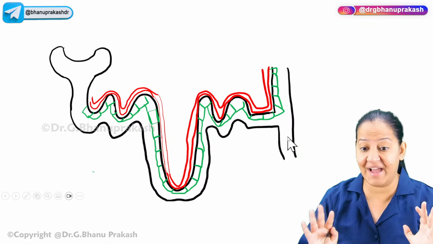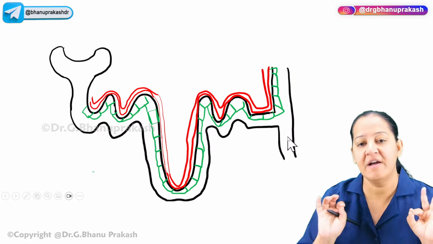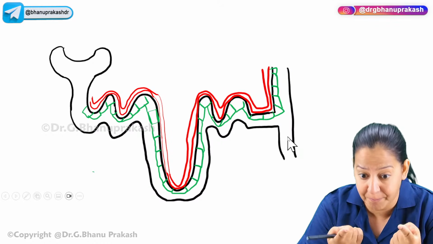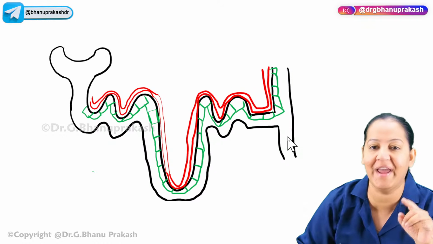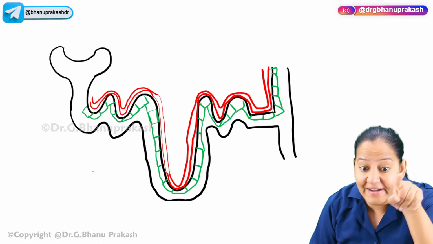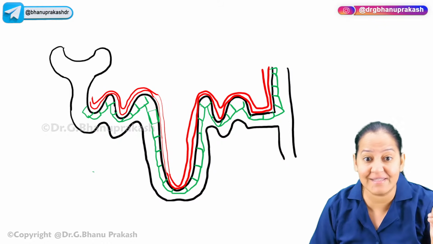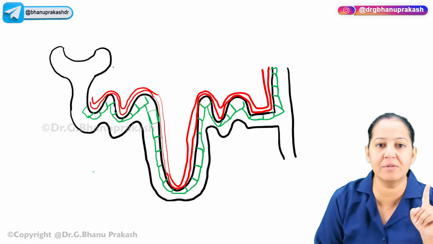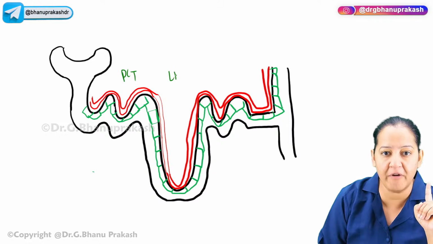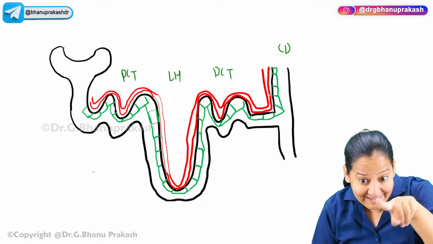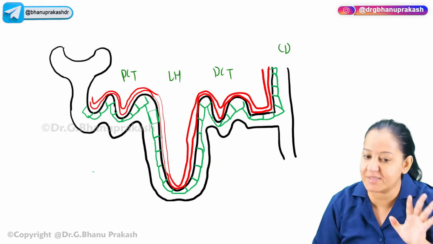This is the simplified diagram, the master diagram where I will teach you all the diuretics. Now, what this master diagram is showing to you, please concentrate. I request you. Now you can see the green color cells. I told you the green color cells are lining the tubules. By tubules, I mean PCT, loop of Henle, DCT and collecting duct. They all are lined by the green color cells. These are tubular cells or epithelial cells.